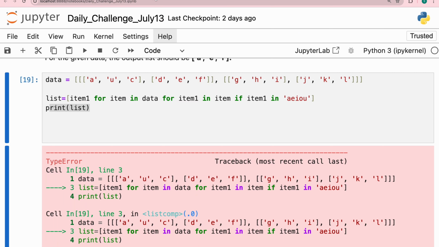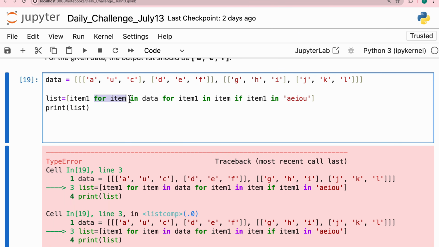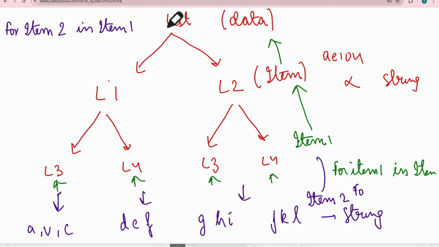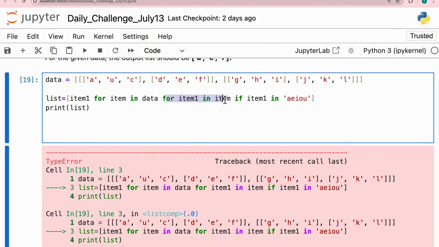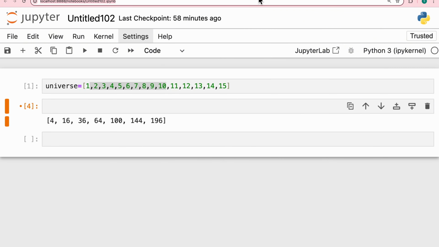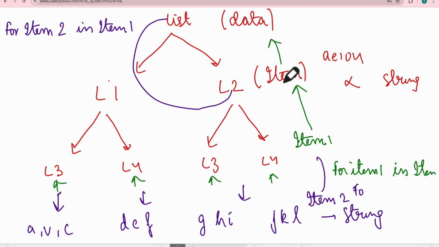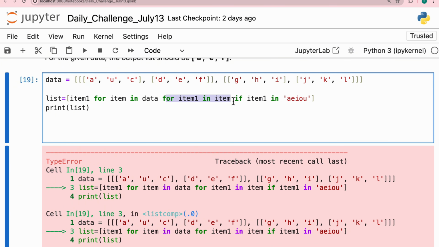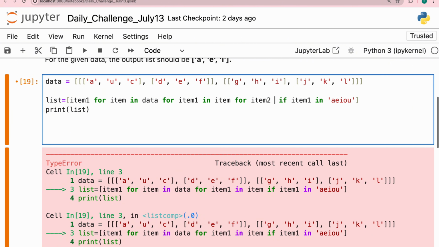So I'll write it down that, okay, for item in data. Now for item 1 in item, so what we are doing, we are checking item 1 in item, and now the third level is item 2 in item 1. So we'll again write for item 2 in item 1.